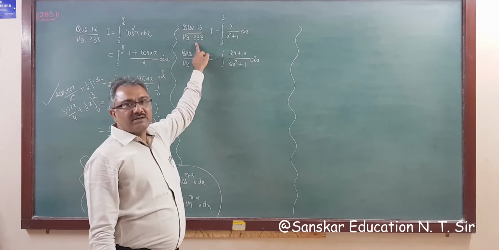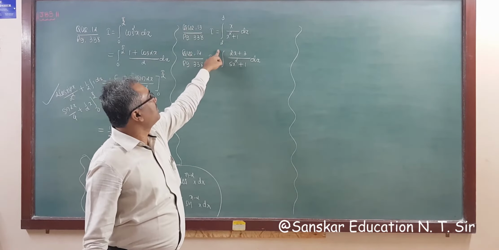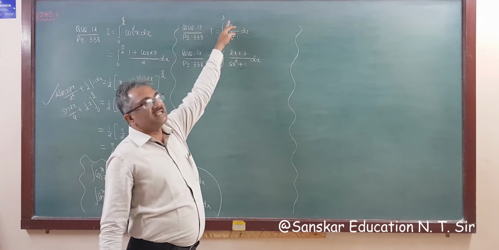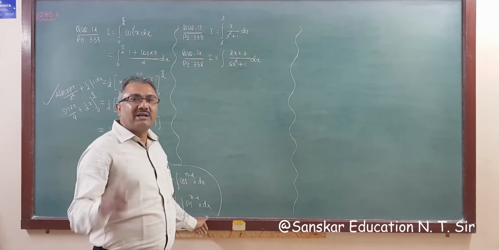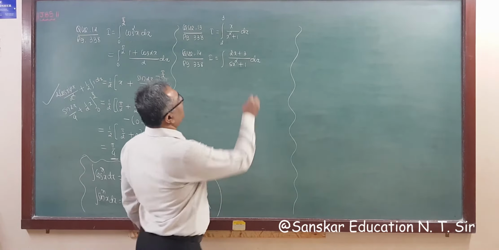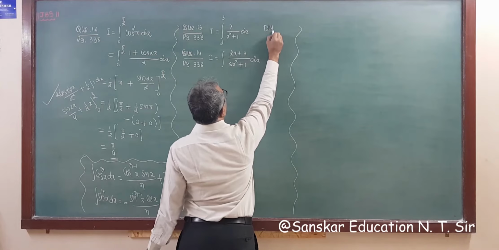Now another, question number 13. Integral from 2 to 3 of 2x upon x square plus 1. You know derivative of denominator is in numerator, so divide and multiply by 2, you will get log of x square plus 1. So no need to write anything, so do it yourself.